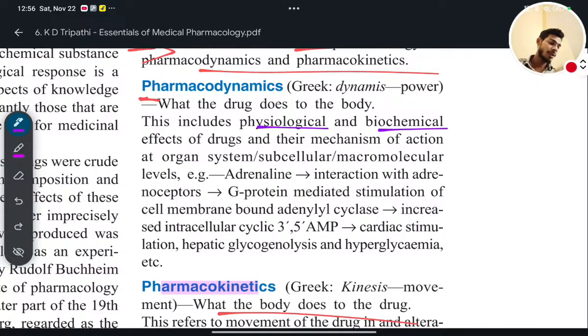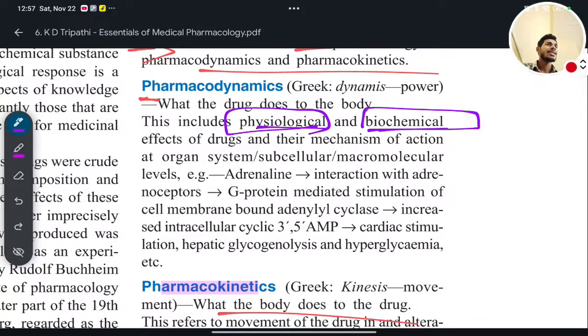Biochemical effect in the sense that when this drug goes inside the body, it will make some changes in the body, that is physiological changes. But when it makes some changes in the chemicals or enzymes or hormones or anything, in that case it is called biochemical changes. Okay, so for example, I am having fever.